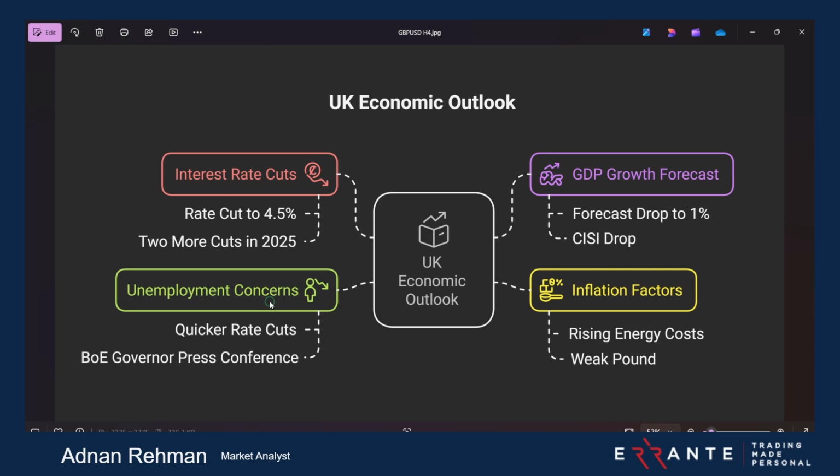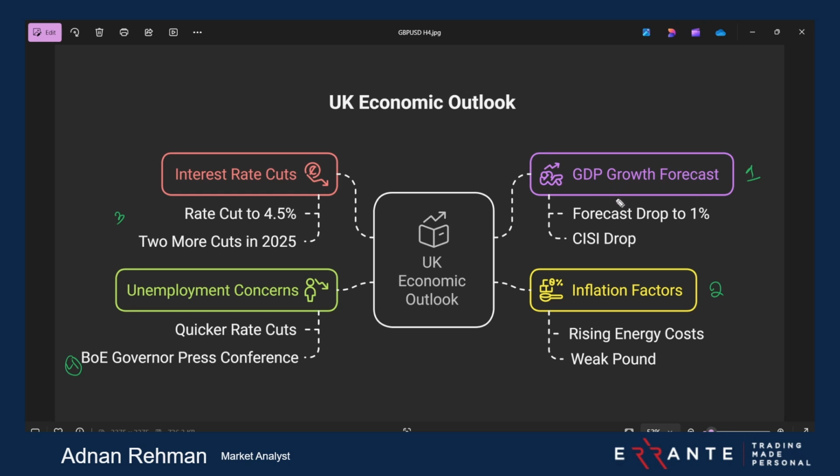And today we have the Bank of England interest rate news ahead. I'll be explaining a couple of things that you need to keep in mind while going into this event. How I've designed this is that I'll be explaining it this way: first, we will go through this one, then this one, and then this one. Okay, so let me start one by one.